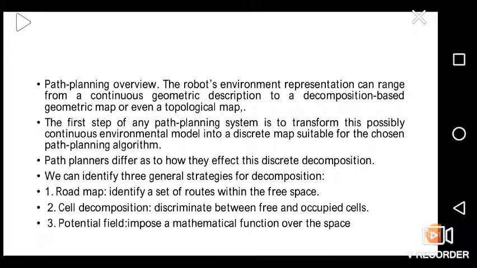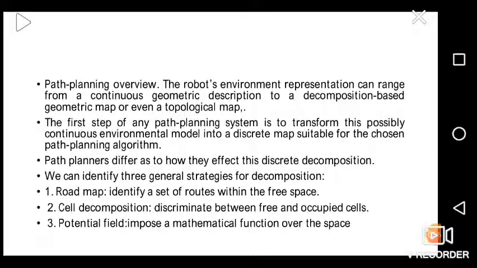Path planning overview. The robot's environment representation can range from a continuous geometric description to a decomposition based geometric map or even a topological map. The first step of any path planning system is to transform this possibly continuous environmental model into a discrete map suitable for the chosen path planning algorithm. Path planners differ as to how they effect this discrete decomposition. We can identify three general strategies for decomposition.